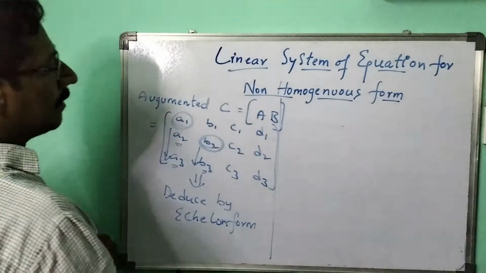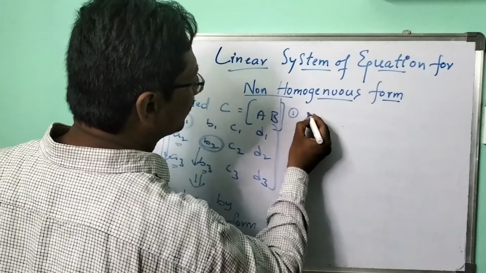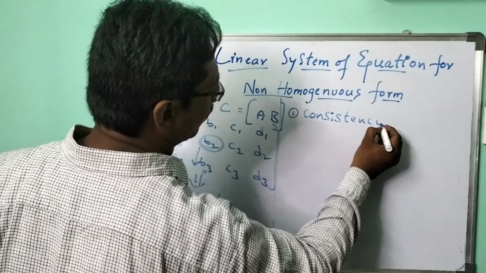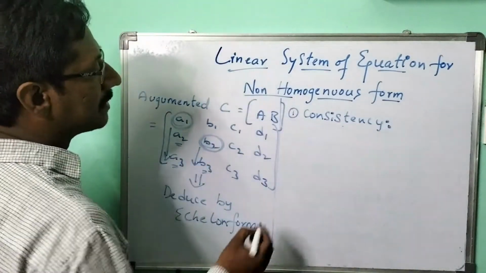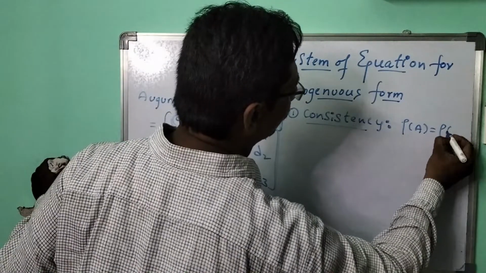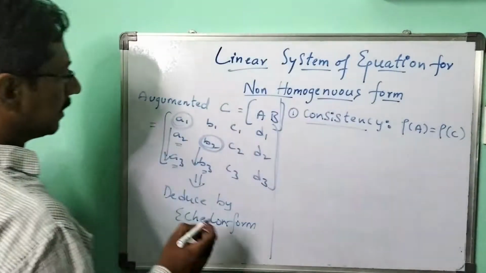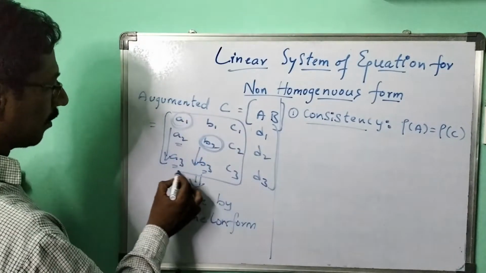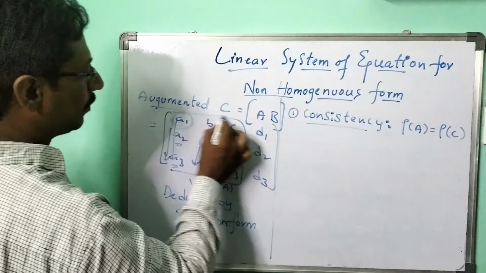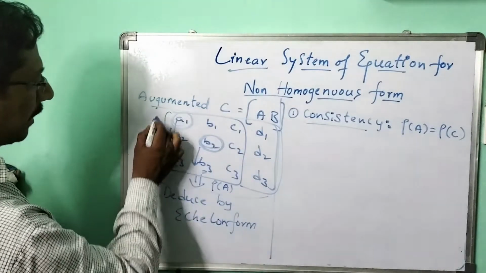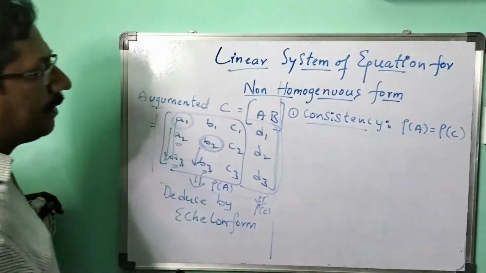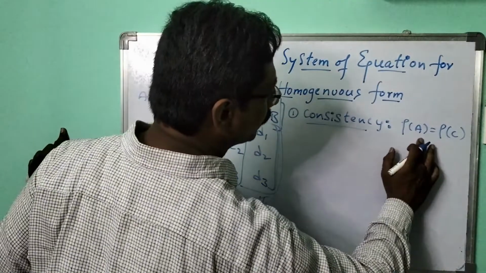After reducing this, you get the first condition, which is consistency. The system is consistent if rank of A equals rank of C. This part up to here is the rank of A, and from here to here is the rank of C. Here the rank of A and rank of C should be the same.